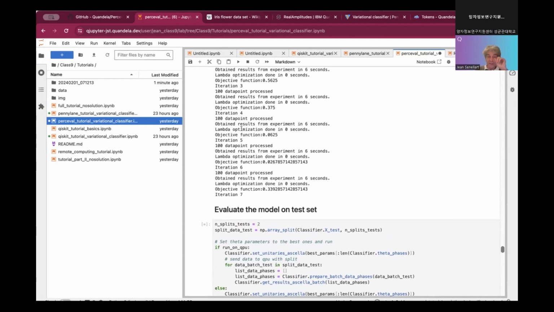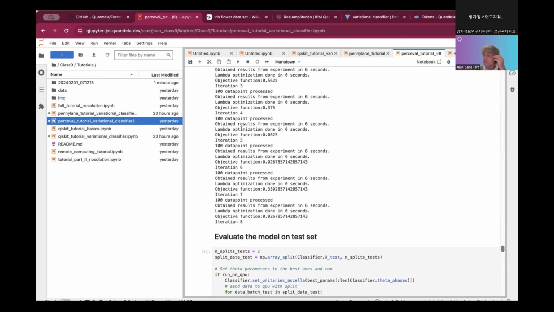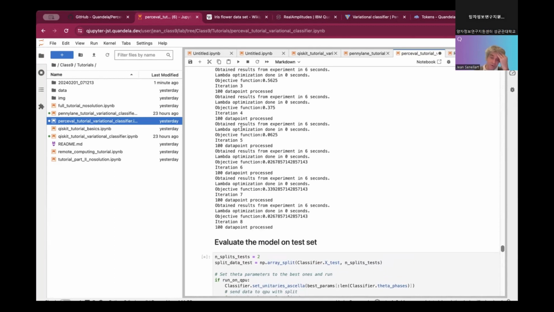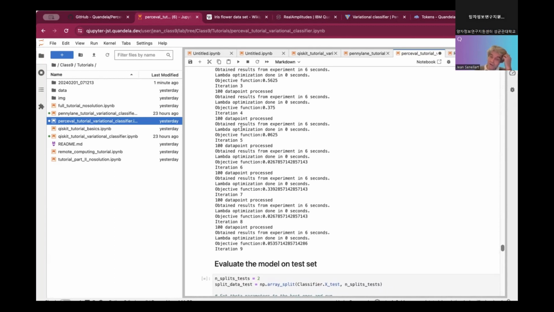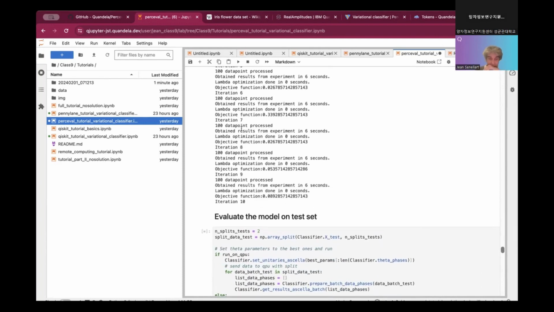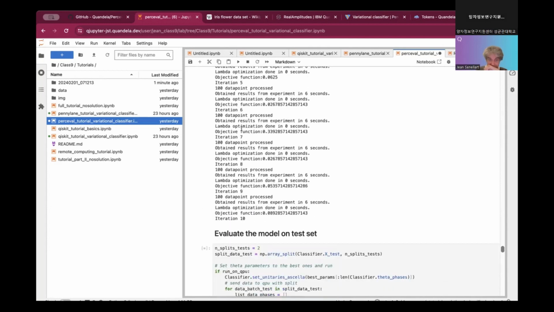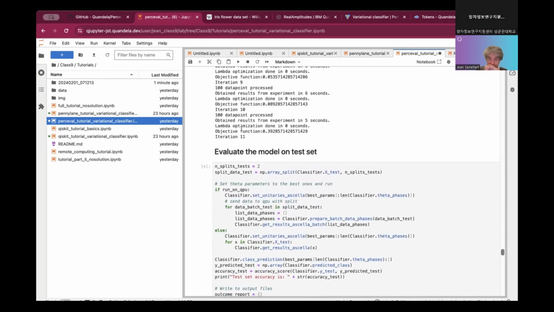So something interesting is that we have a stochastic process, meaning that every time you are doing the optimization, it won't give you exactly the same result. So from one evaluation to another evaluation, you might get some different result, and probably on your side, you have not exactly the same result as mine. So, okay, I think this will be done this time.